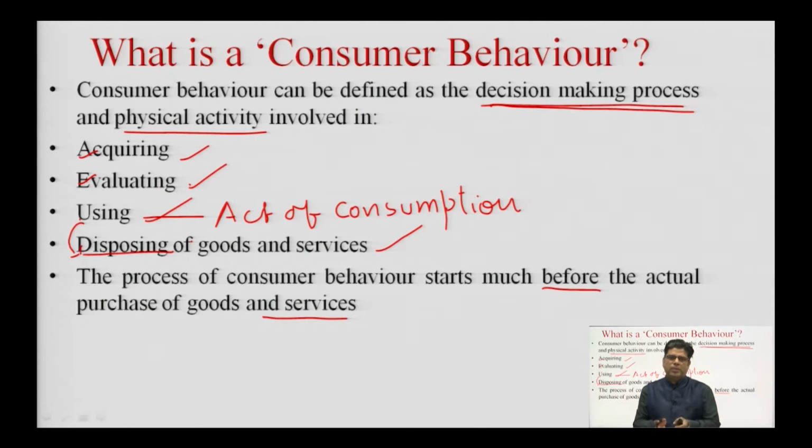Therefore, the actual purchase takes place much later than we feel the need beforehand. So, the decision making process starts as soon as we feel the need to purchase a product or service.